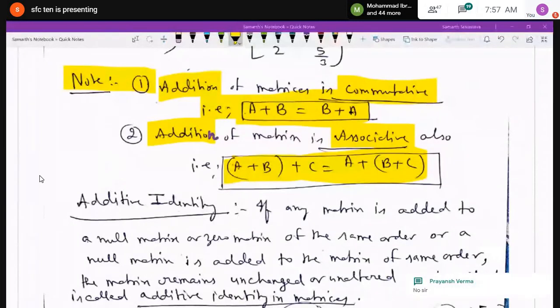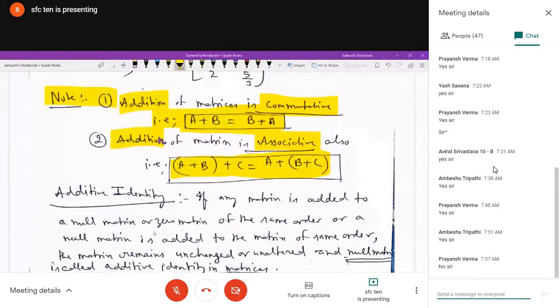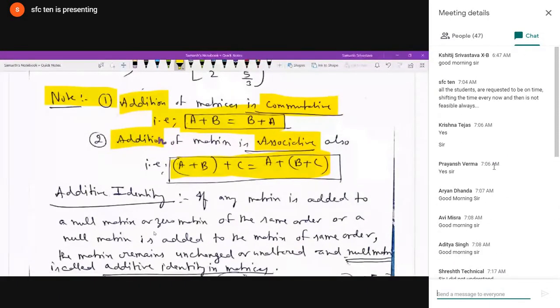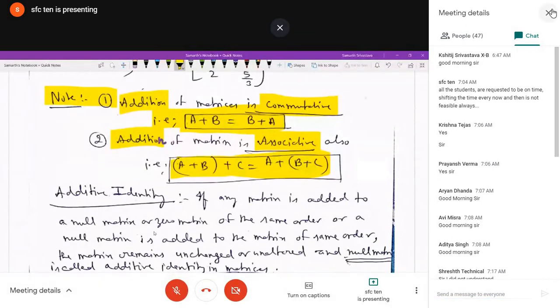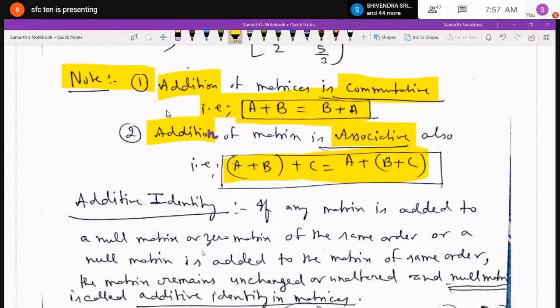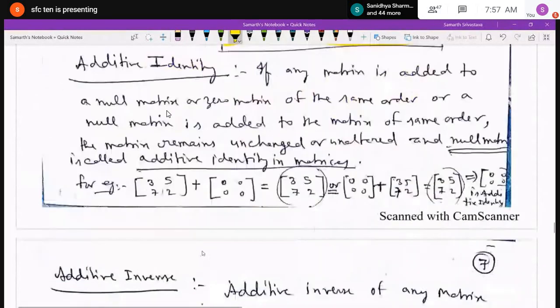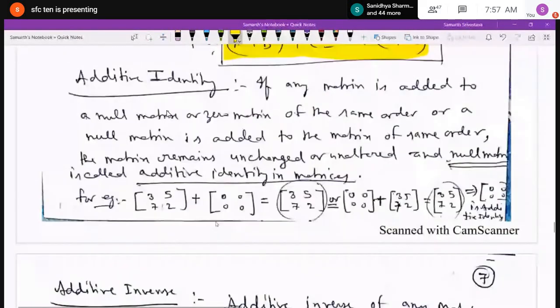Now, talking about additive identity. From the word additive identity, if any matrix is added to a null matrix or zero matrix of the same order, then the matrix remains unchanged, because if 0 is added to any element, the value of the element remains the same.